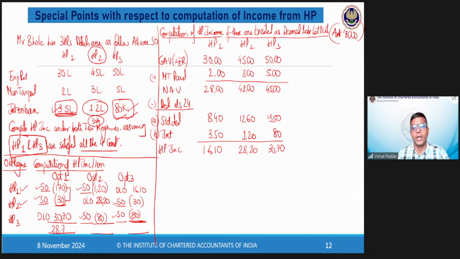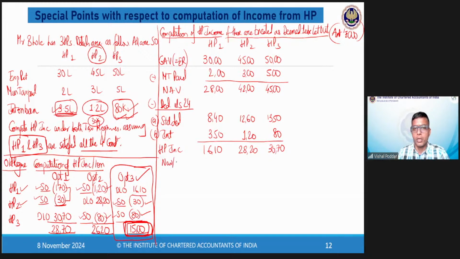So my final net HP income is 2870. Here it is again 2 lakhs loss minus this. So it is 2620. And here the interest is 110. Here it is 1610. So my final is 15 lakhs. Now out of this, since my total HP income is lowest here, my option selected is this. That is, I will consider this option as final, option 3, and I will file my return as per option 3.